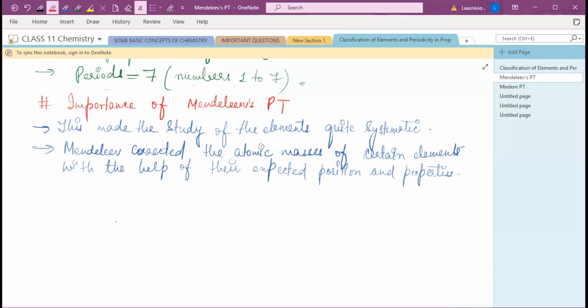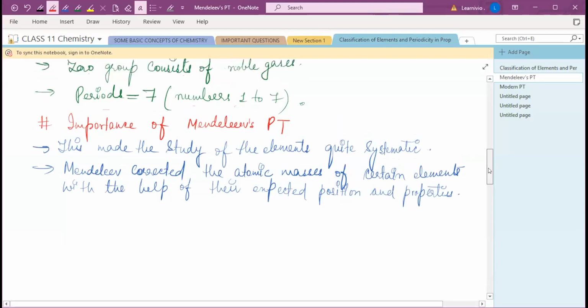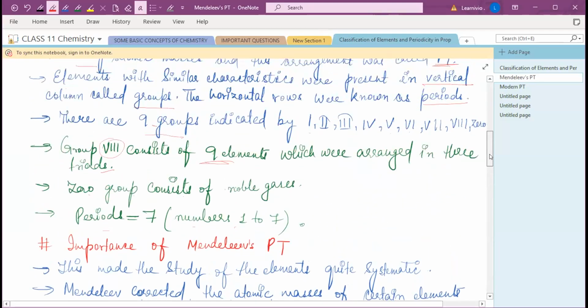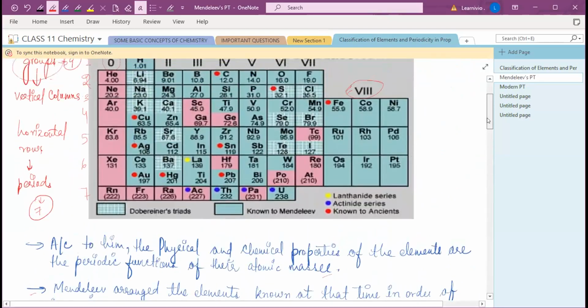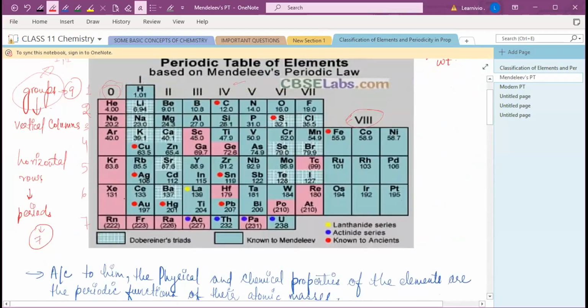In the same group, all elements have similar properties. So if you know the property of one, you can predict the properties of the others in that group. Like the noble gases in the zero group have similar properties.